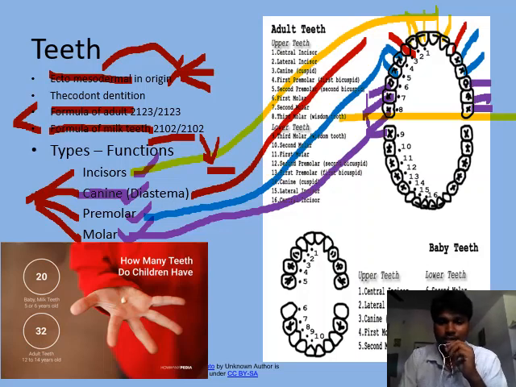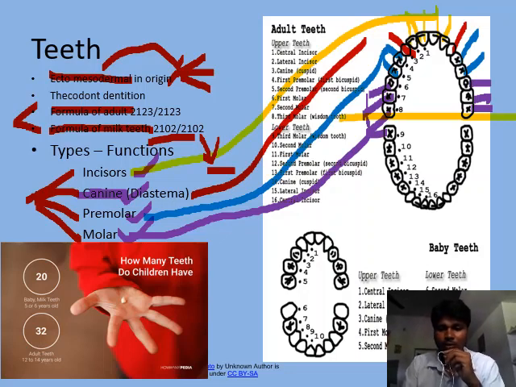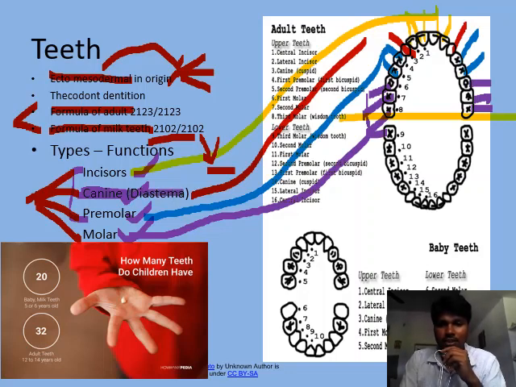In herbivores, which depend only on plants for food, some of them lack canine teeth. Since the canine teeth are absent, a space is formed between incisors and premolars. This space is called diastema. I repeat, the space found between the incisors and premolars due to the absence of canine teeth in herbivorous animals is known as diastema.